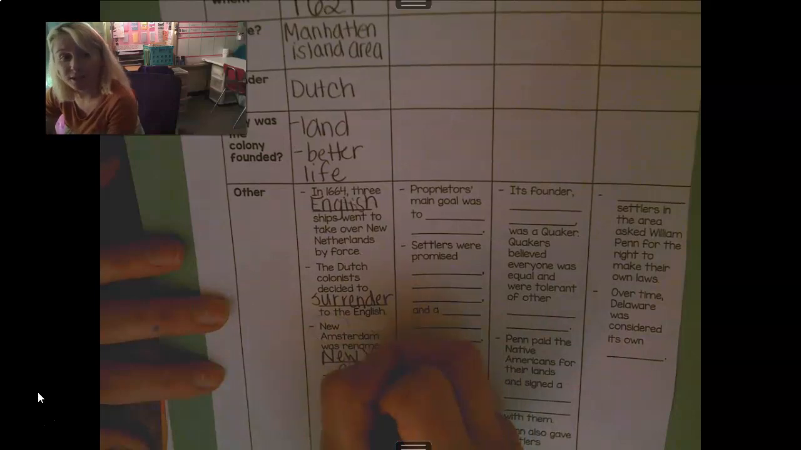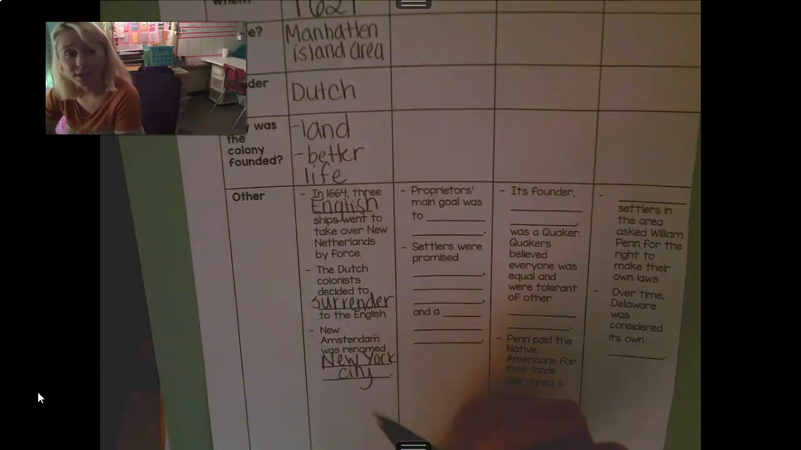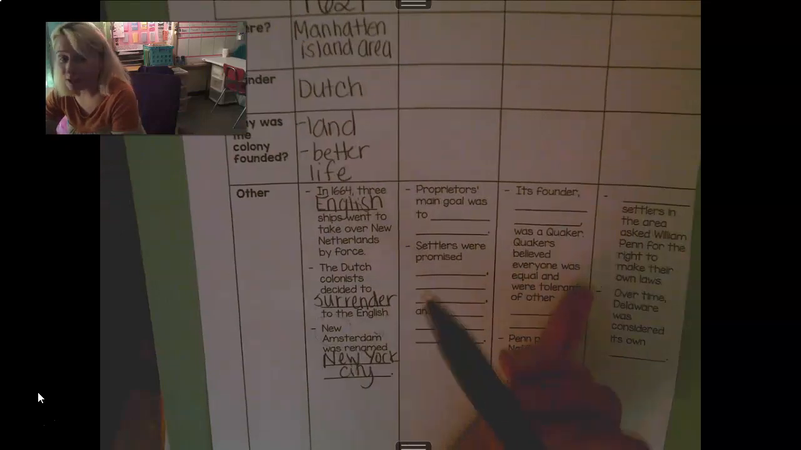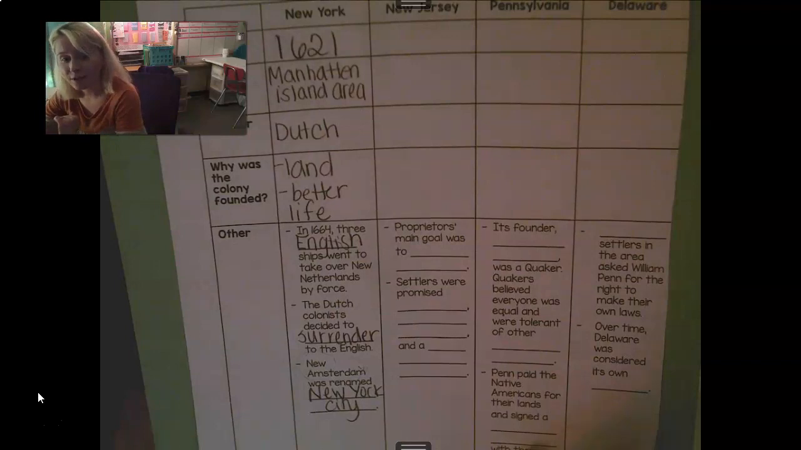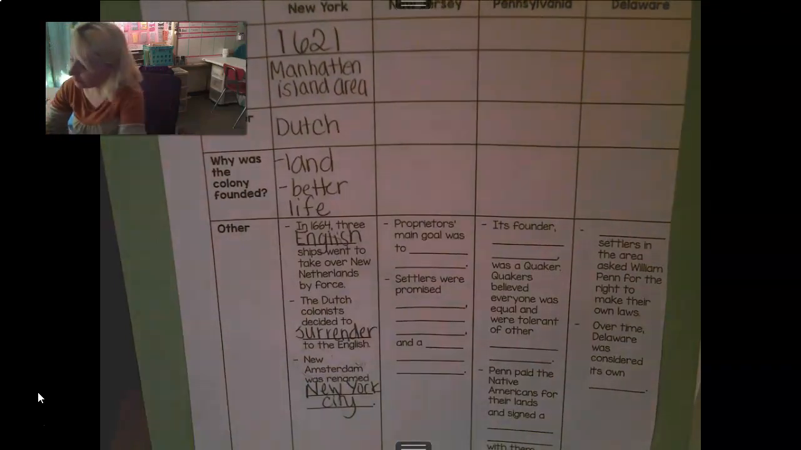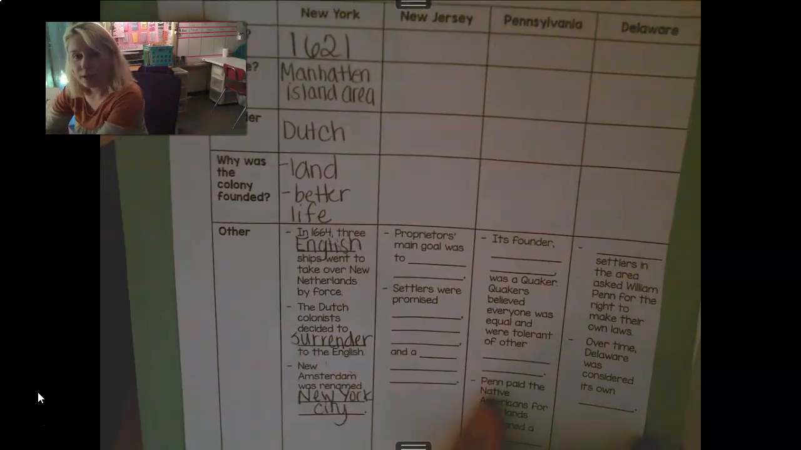So that's an interesting piece of information for you. New York City was originally called New Amsterdam, and New York was originally called New Netherlands because it was founded by the Dutch. All right, moving along to New Jersey.